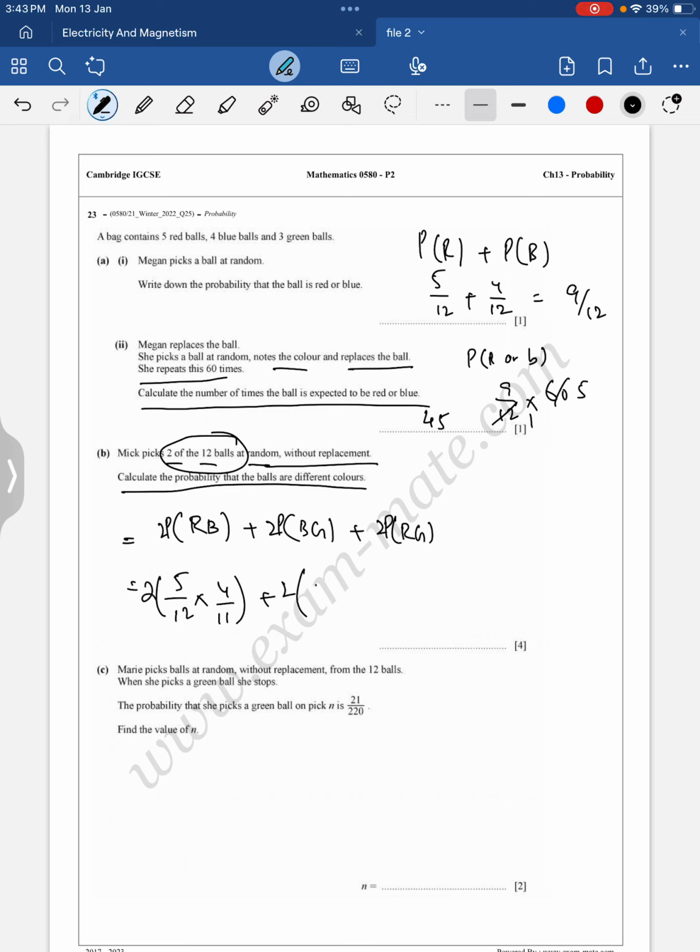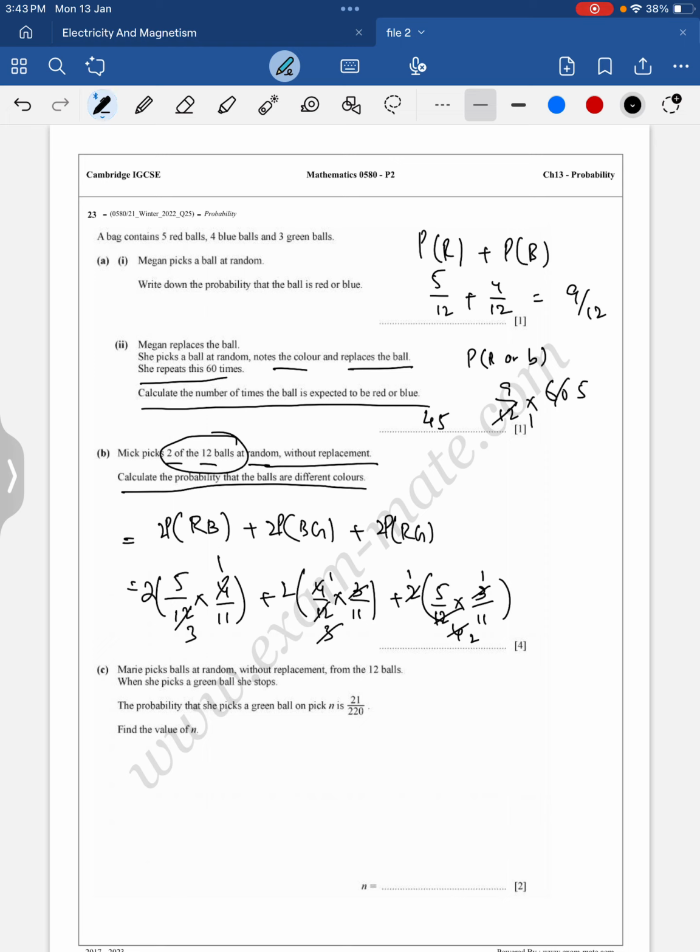So probability of blue is 4 upon 12 multiplied by green is 3 upon 11 plus 2 red is 5 upon 12 and green is 3 upon 11. Now simplifying this to get the final answer, 4 ones are 4, 4 threes are 12, 3 ones are 3, 3 fours are 12, 2 ones are 2, 2 twos are 4. Okay, 3 3 cancels.